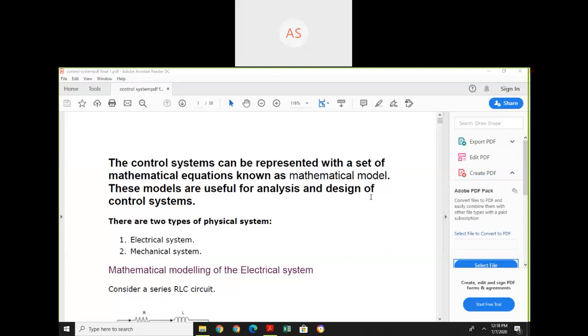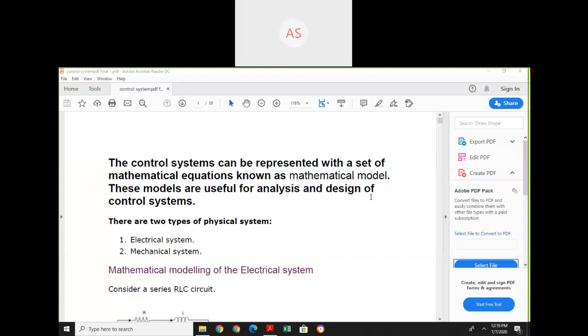To study and examine a control system, it is necessary to have some type of equivalent circuit of the control system. Mathematical modeling can provide an equivalent representation of the system. A control system can be represented with a set of mathematical equations known as a mathematical model. Means a mathematical model is simply a mathematical equation that can represent a control system. These models are useful for analysis and design of control systems.